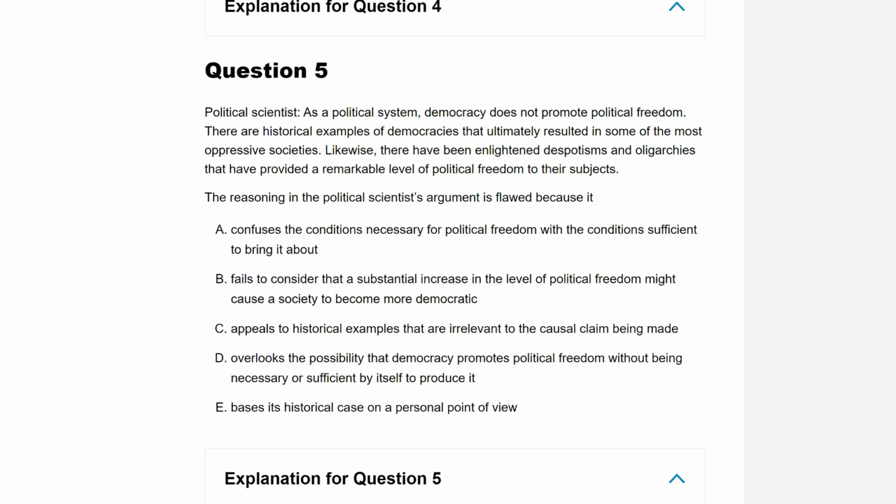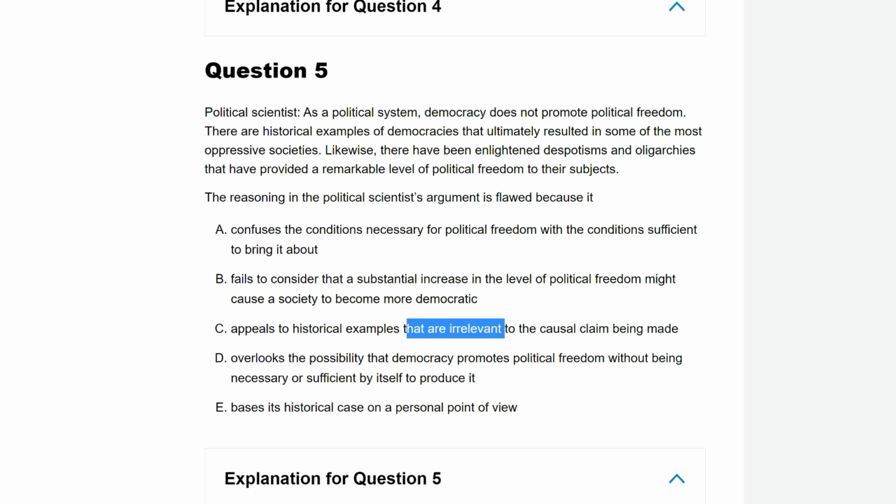Irrelevant is a bit strong. Saying that these examples are totally irrelevant is a bit strong here. Although the causal claim, there is a causal claim being made at the start. Democracy does not promote political freedom. So most of this answer is correct. It does appeal to historical examples, and those examples aren't fully relevant to the causal claim. I just don't like irrelevant. That seems too strong. So far it's the best answer, but I don't like it too much.